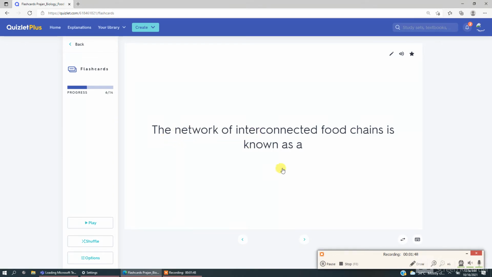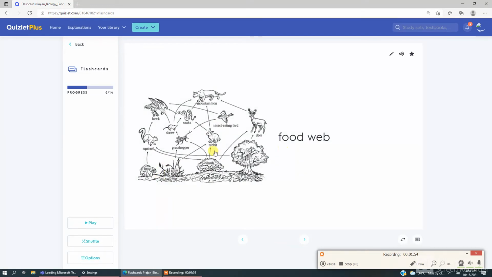The network of interconnected food chains is known as the... It's called the food web. Food web is the network of interconnected food chains.